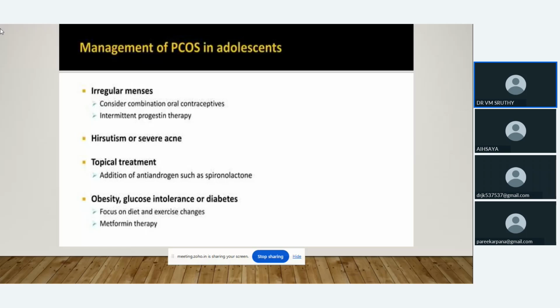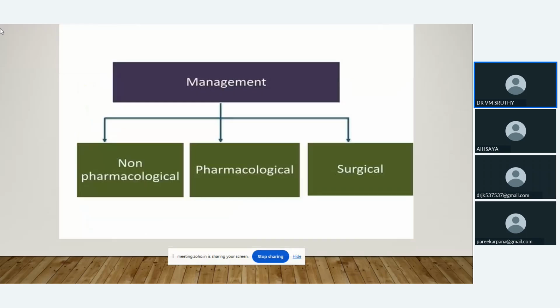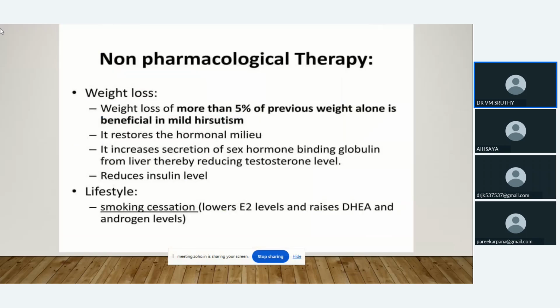Then for hirsutism and any conditions related to hyperandrogenism, we can give medicines which reduce the androgens. Then for glucose intolerance or diabetes, obesity and metabolic syndrome, they used to give metformin. So we can classify the management into non-pharmacological, pharmacological as well as surgical management.